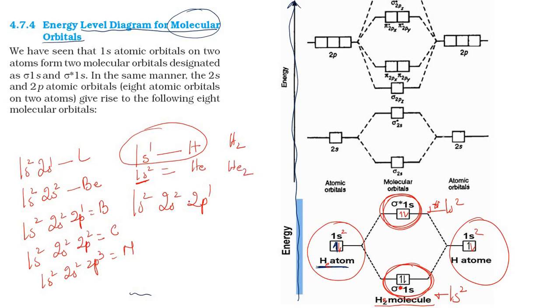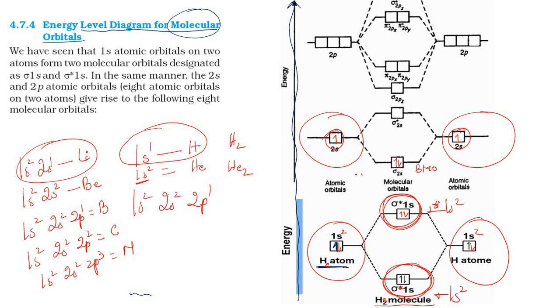Now if it is like 1s2, 2s1, that is lithium, Li. Then the next electron will go into 2s. This is on one lithium atom; another lithium atom will be here, with another electron. These two electrons will form a bond, which is called a bonding molecular orbital, and that becomes sigma 2s. What about this? This will be sigma star 2s. Are the concepts clear, students? We are going to learn individual molecules in detail in the next slides.